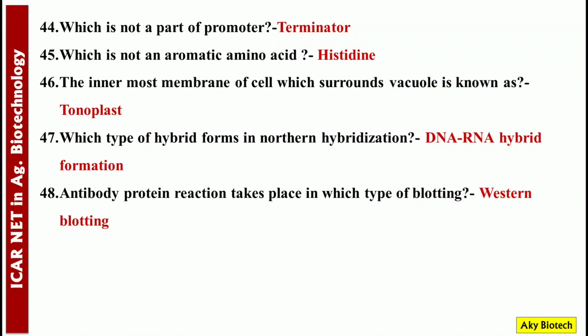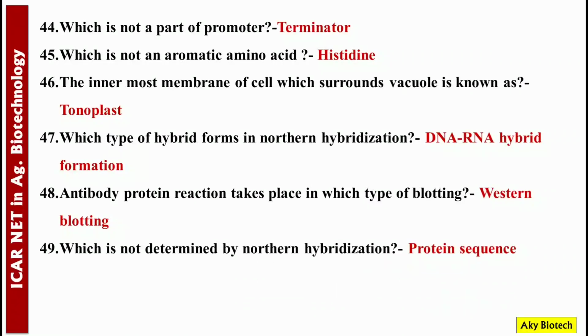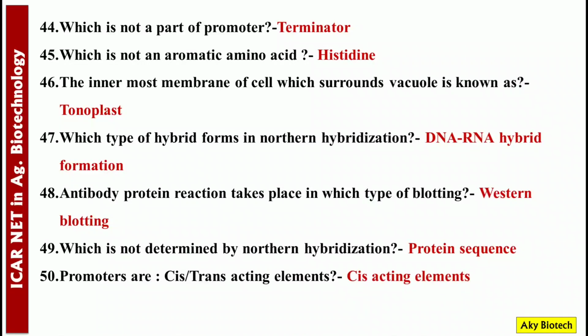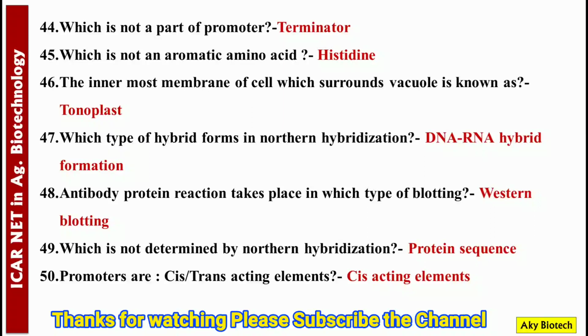Next question. Antibody protein reaction takes place in which type of blotting? It's Western blotting. 49 number. Which is not determined by northern hybridization? Protein sequence is not determined by this. 50. Promoters are cis-trans acting elements. As we all know, they are the cis acting elements.